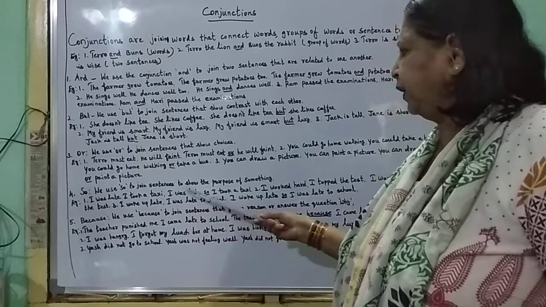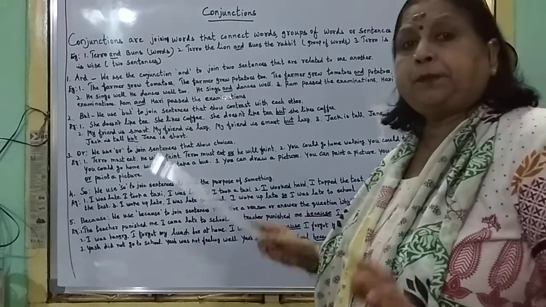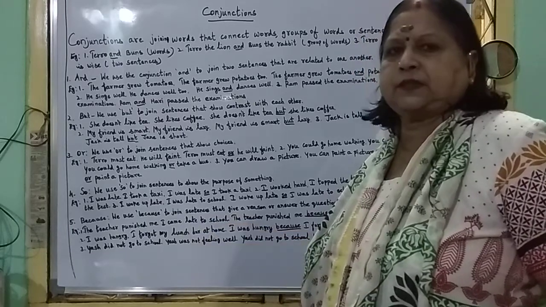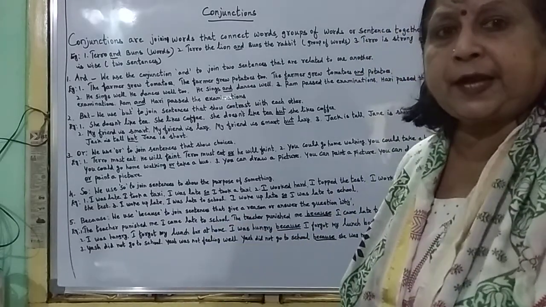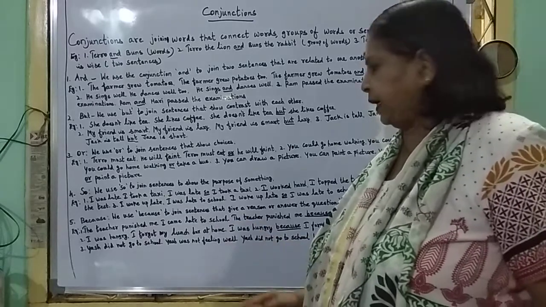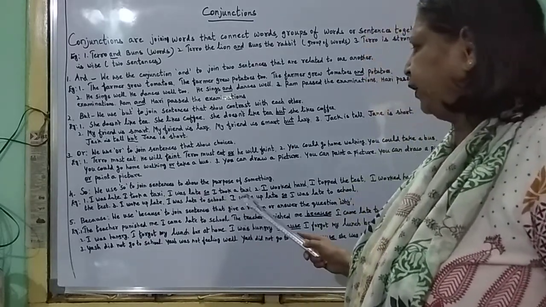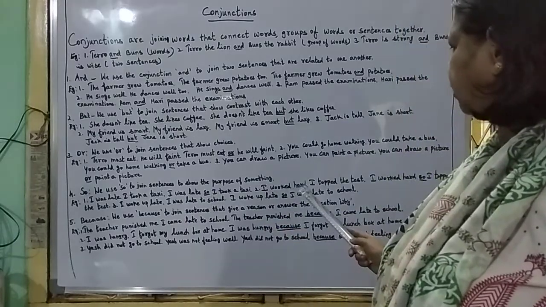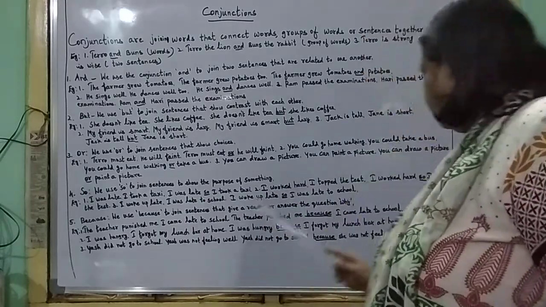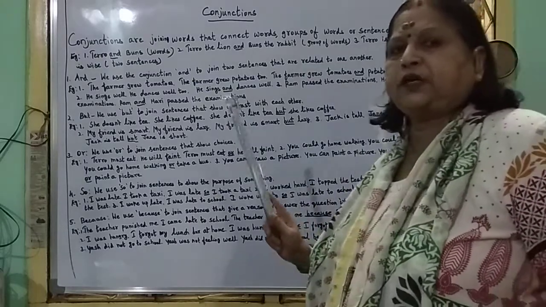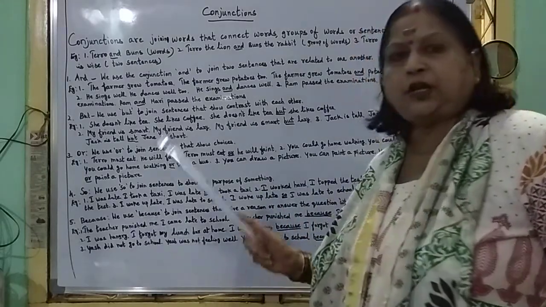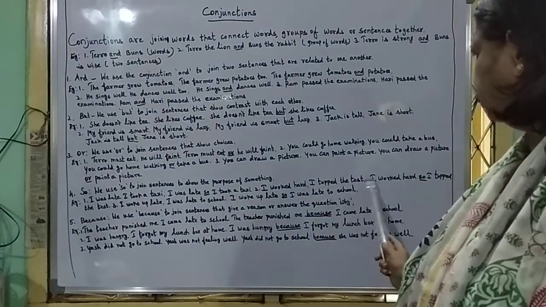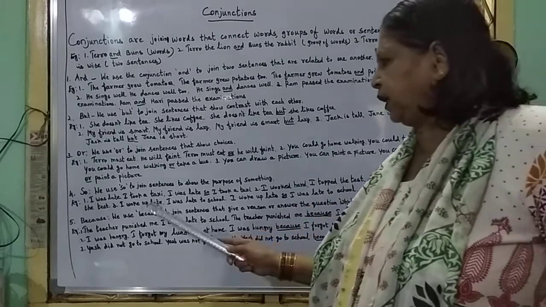We use so to join sentences to show the purpose or result of something. I was late, I took a taxi. Why did I take a taxi? I was late, so I took a taxi. So gives the reason. I worked hard, I topped the test. I worked hard, so I topped the test. Why did I top the test? Because I worked hard.